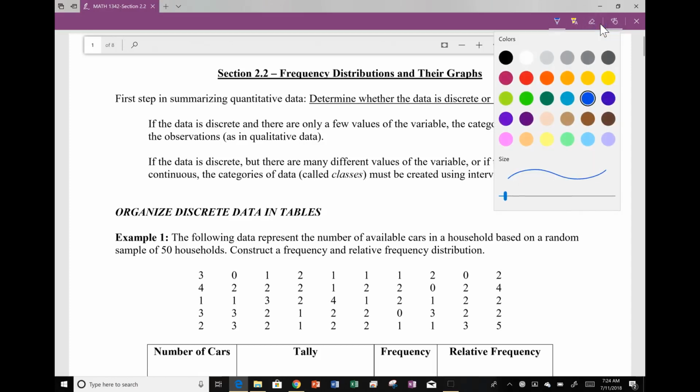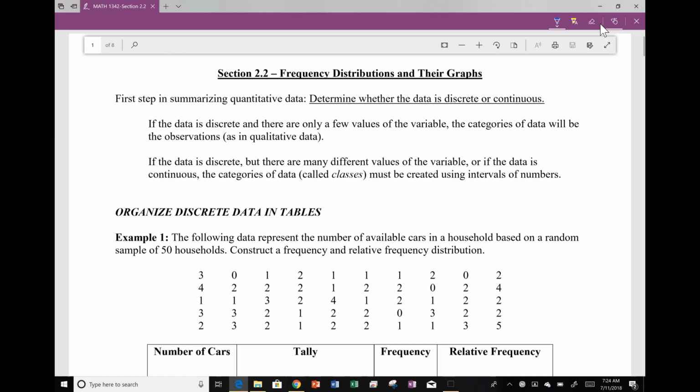In this video, we're going to be discussing frequency distributions. We've already discussed frequency distributions for qualitative data, for the categorical data. What we're going to do in this video is discuss frequency distributions for that quantitative data, that numerical data that we want to look at. And you'll notice here that it says the first step in summarizing your quantitative data is to determine whether the data is discrete or continuous.